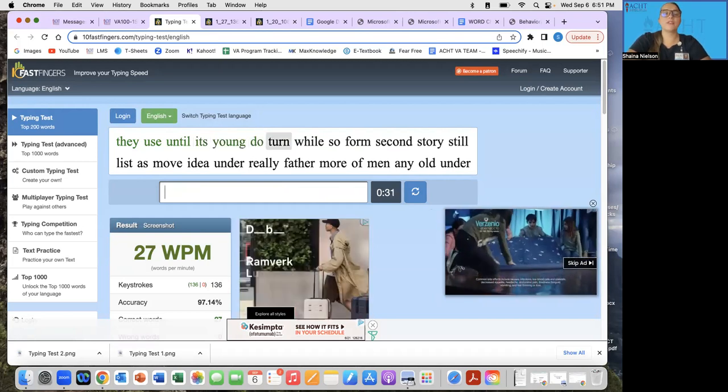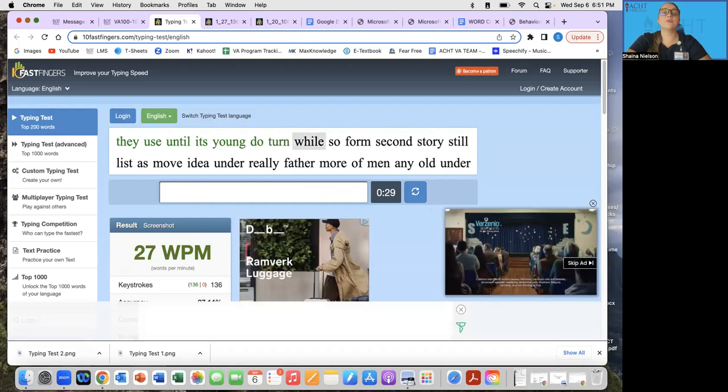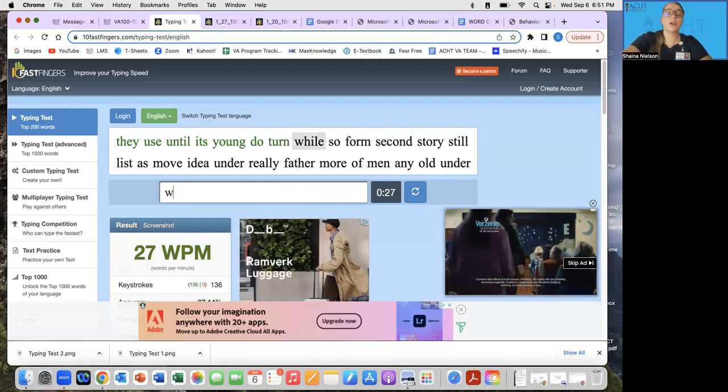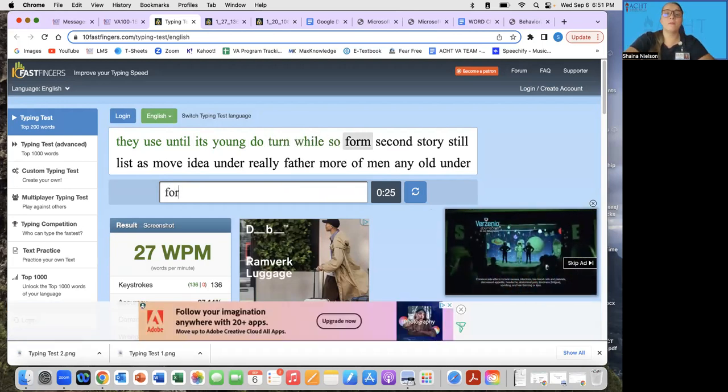And then again, I'm going to show you how to also, if you want to put all of these images into like one Word document and submit, I'm going to show you how to do that as well.